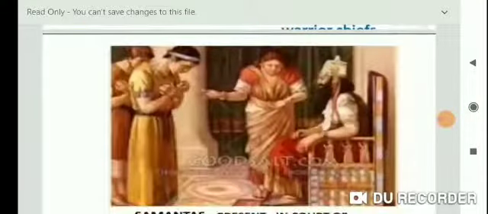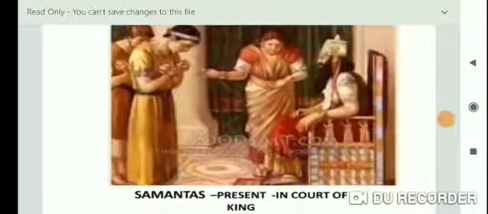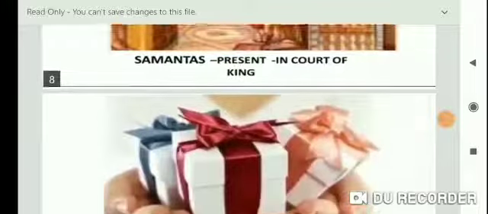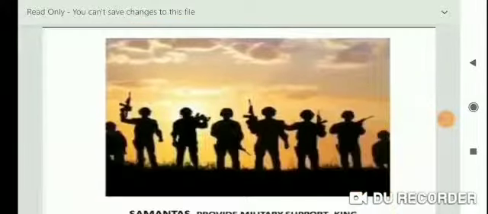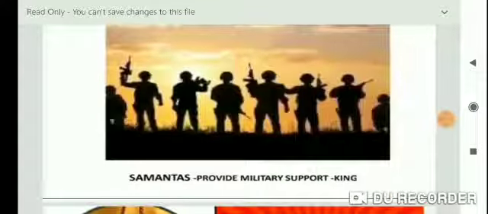Now students, see samanta present in the court of the king. I have already discussed this part, students. So in this picture, and now the second picture shows the map. Samantas give gifts to the king, that is the first step. Third, samantas provide military support to the king.